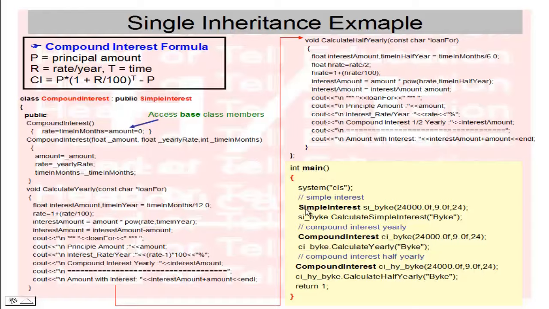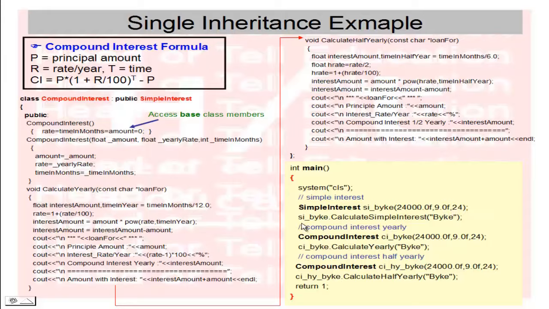First, you have seen here I have created the variable si bike, meaning simple interest for bike. The class name is simple interest, the variable is bike, and passing the values: 24,000 is the principal amount, 9% rate yearly, and 24 months, meaning 2 years.